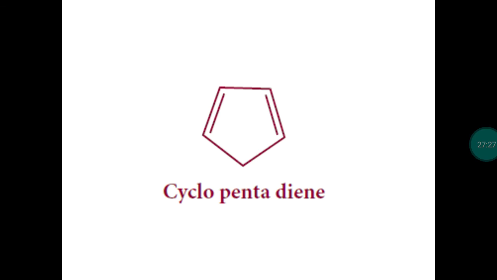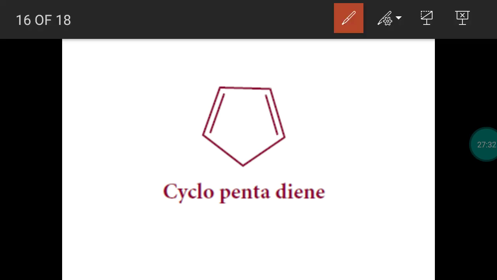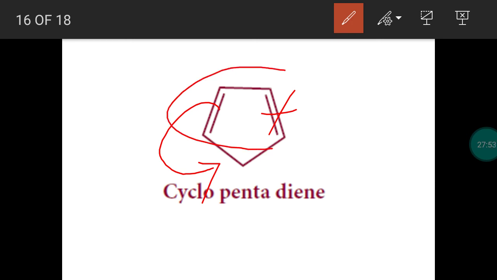You take cyclopentadiene. It is not a benzenoid compound. It is a planar one, but there is no delocalization of pi electron. If a pi bond is shifted here, again this will not be shifted, right? So alternate single bond, double bond is not present. There is no conjugation. So the 2 pi bonds are localized. Delocalization of pi electron is not possible. So cyclopentadiene is not an aromatic compound. It is a non-aromatic compound.